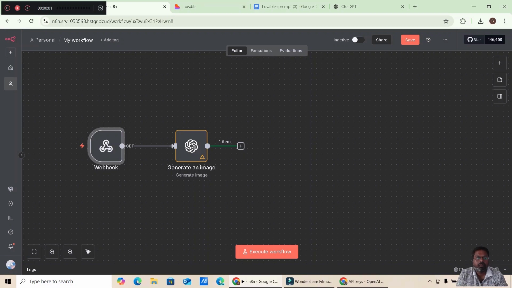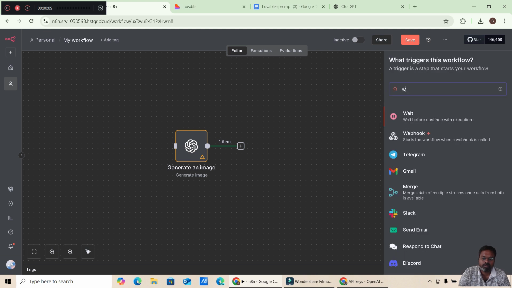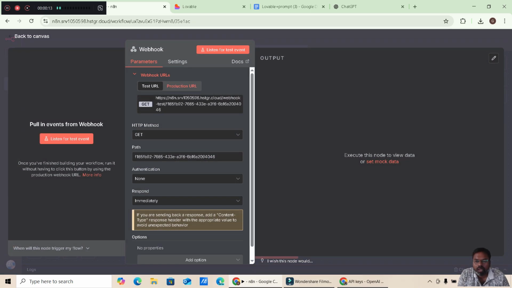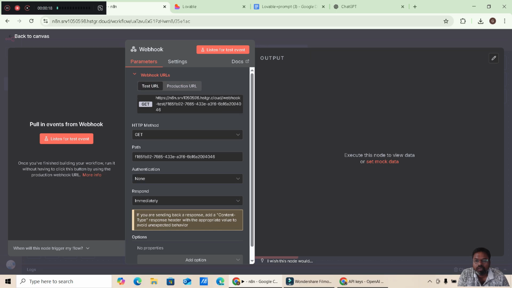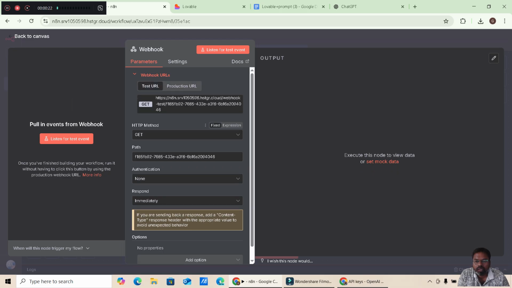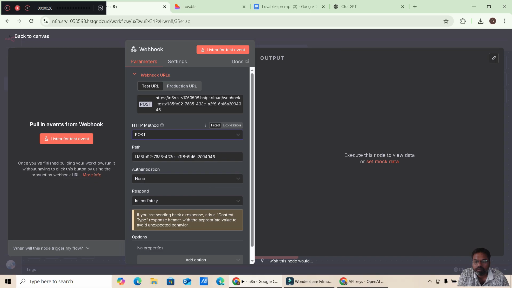Now we are going to add a webhook, right? Now there is a production URL and an HTTP method. I'll go for the test URL, and then we are going to make it a POST, right?